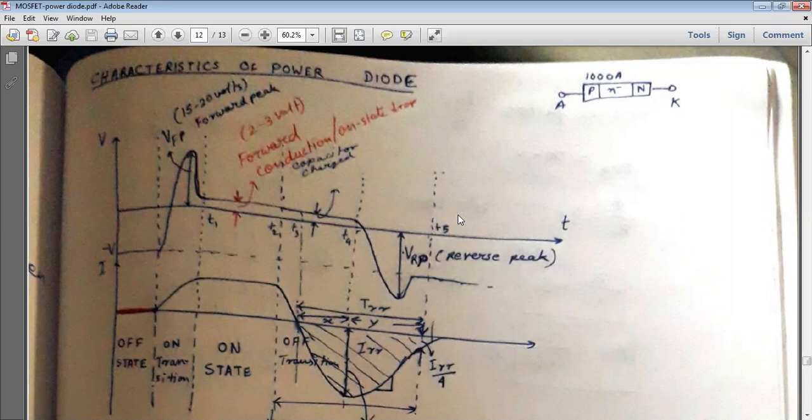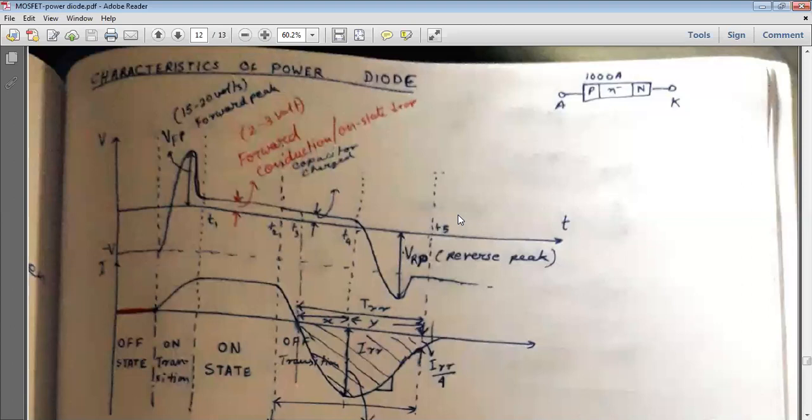During reverse biased condition of the power diode, its equivalent representation is only a parallel plate capacitor. Now during the forward biased condition, the holes from the P layer enter into the N minus layer, and here the holes in the N minus layer are the minority carriers.